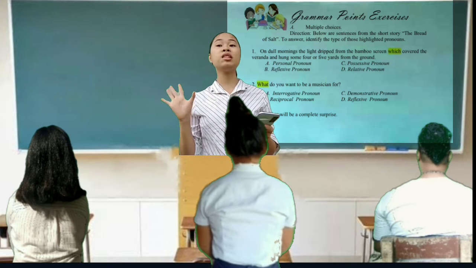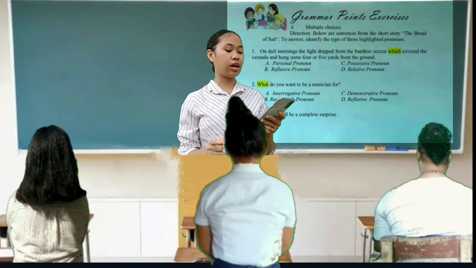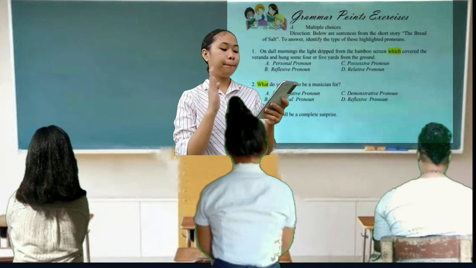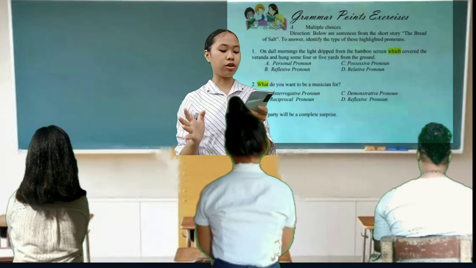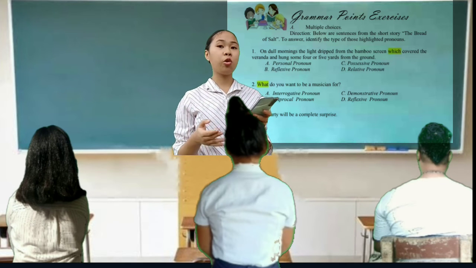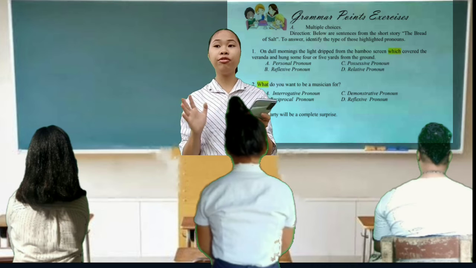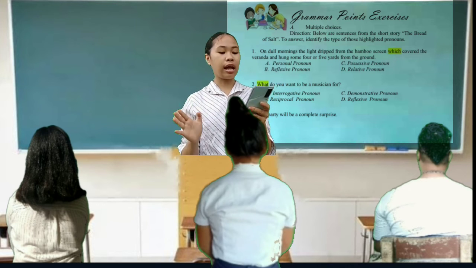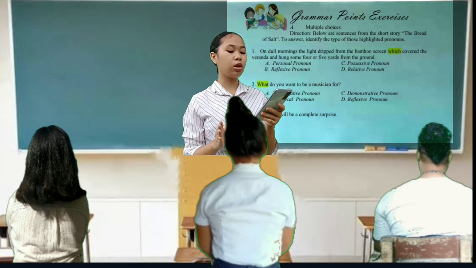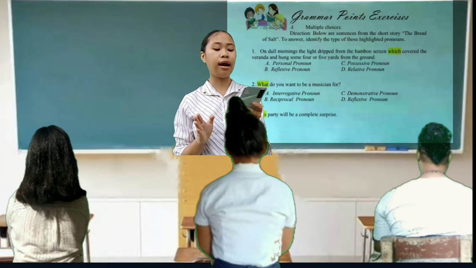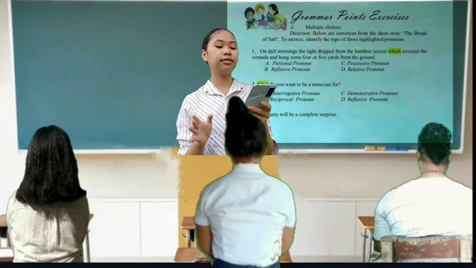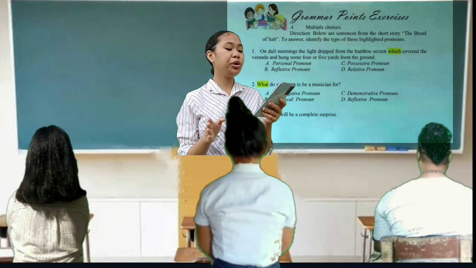Okay, class, time's up. Now exchange your papers and we will check that. Okay, thank you. So listen, below are sentences from the short story, The Bread of Salt. To answer, identify the type of those highlighted pronouns. So number 1, on dull mornings, the light dripped from the bamboo screen which covered the veranda and hung some 4 or 5 yards from the ground. Correct. Next, number 2. What do you want to be a musician for?